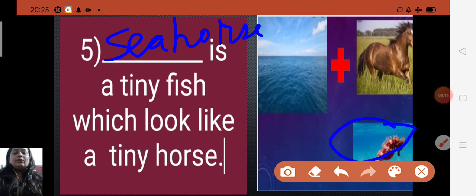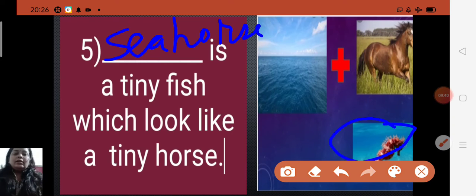The name seahorse is given because of the shape of the head, which looks like the head of a tiny horse. That's why it is named seahorse. Seahorse is a type of fish.